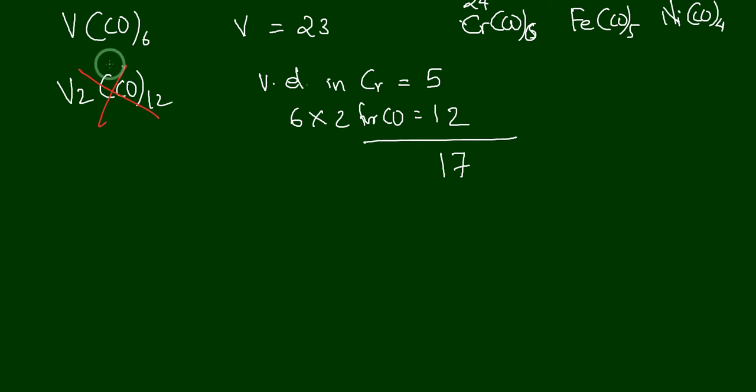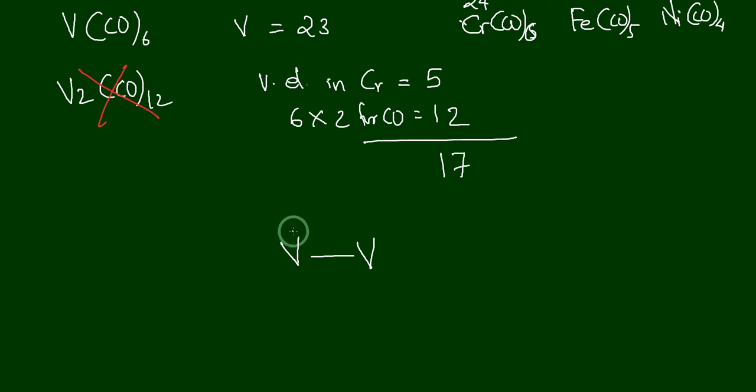So if it does not have 18 electrons, what is the next way for V(CO)6 to get, not octet, 18 electrons? In order to get 18 electrons, it has to form a V-V bond.